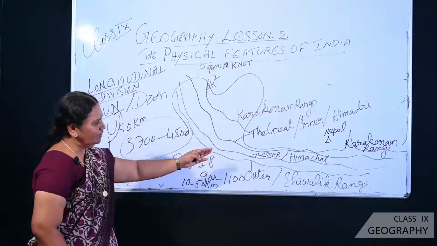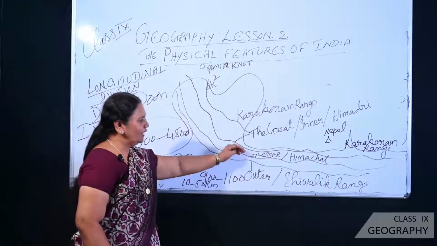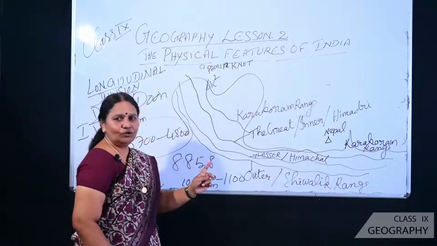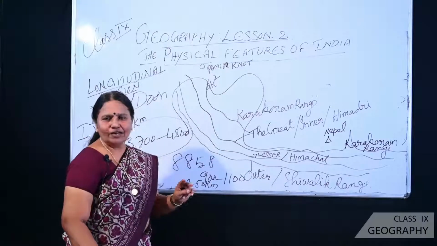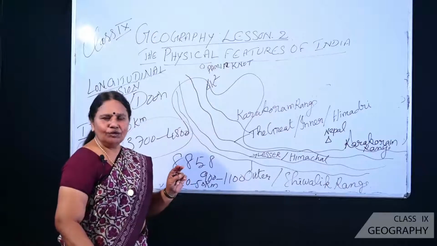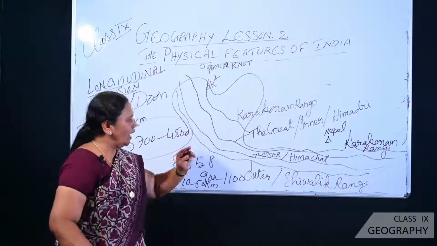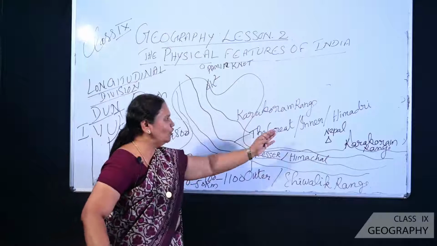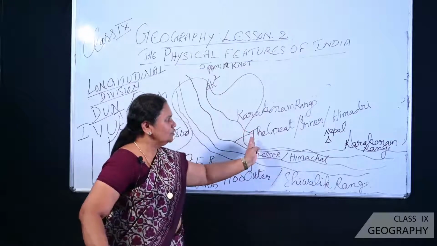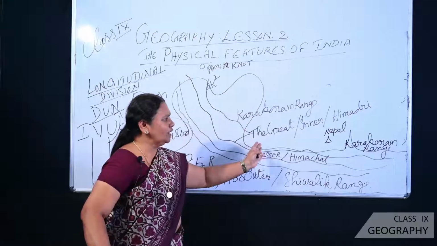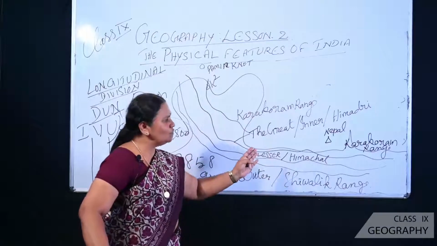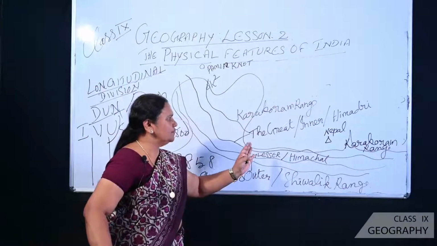So the Shivalik range is the outermost, and number 2, the lesser Himalayas, I told you the 2 important points: noted for hill stations and beautiful valleys. And very important, the great Himalayas are noted for what? The highest peaks and the source of perennial rivers.